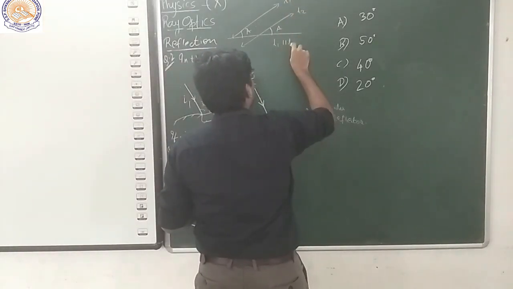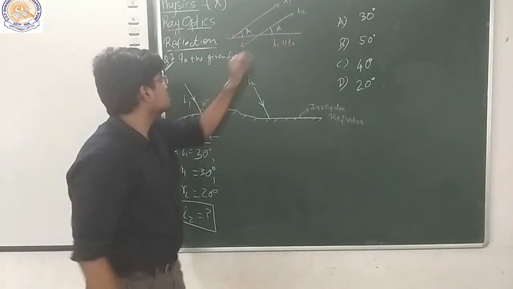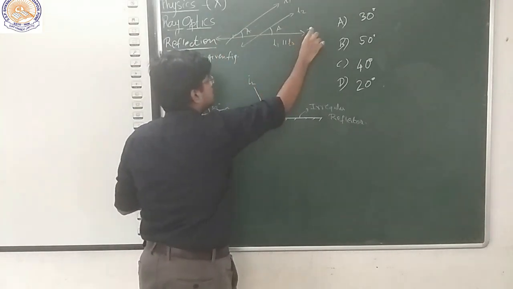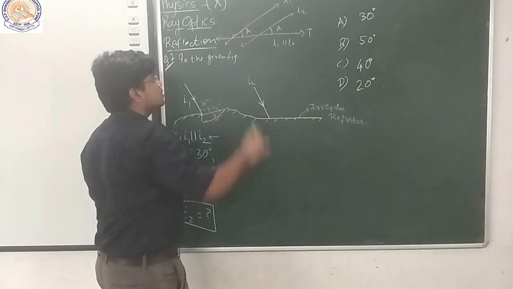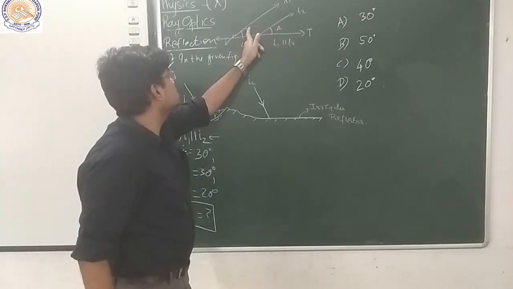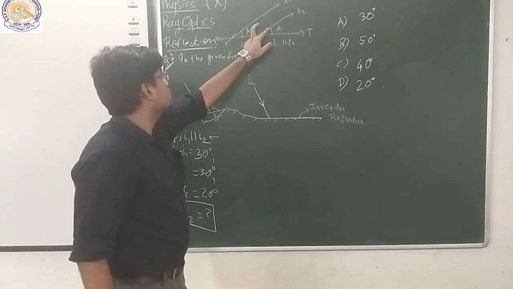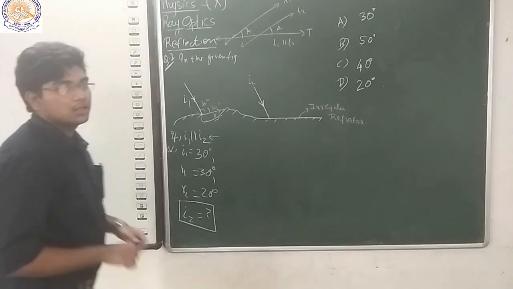L1 and L2 are parallel, and if a transversal, say P, intersects the two parallel lines, then these angles we call corresponding angles, and we know that for two parallel lines the corresponding angles are equal.